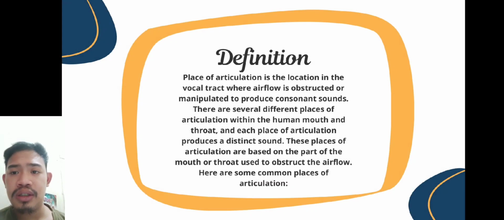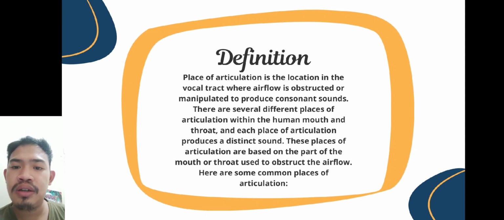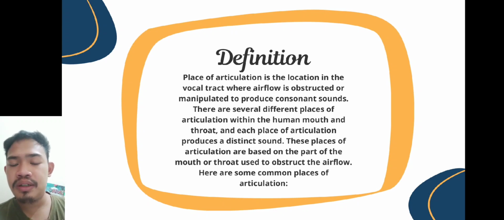Today I will explain about place of articulation in phonology. Place of articulation is the location in the vocal tract where airflow is obstructed or manipulated to produce a consonant sound. There are several different places of articulation within the human mouth and throat, and each place of articulation produces a distinct sound. These places of articulation are based on the part of the mouth or throat used to obstruct the airflow. Here are some common places of articulation.